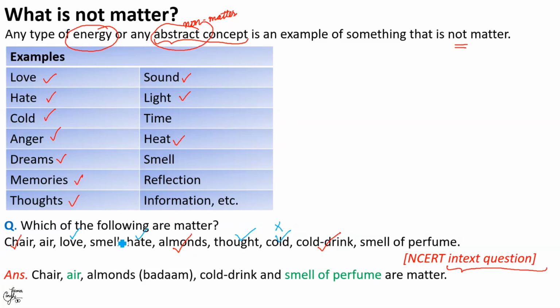One difference between smell and smell of perfume. Simply smell, that is, the sense of smell, is not considered a matter. It is abstract, it cannot be measured. Whereas the smell of any substance, say perfume in this case, or an incense stick, that is your agarbatti, is the gaseous or vapor form of that substance, which our nose, that is the olfactory system, can easily detect even at very low concentration. Hence, smell of perfume is a matter.